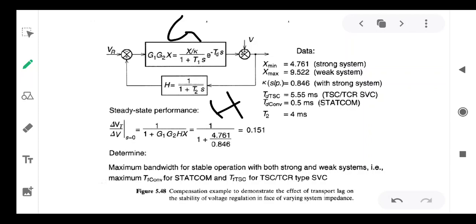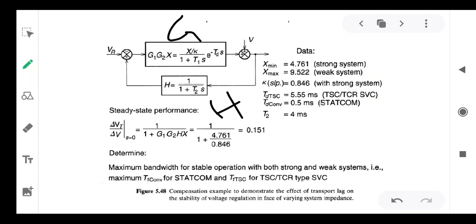It is for STATCOM. So therefore you can easily understand TD is the transport lag. It is faster for STATCOM and hence the dynamic performance and response of the STATCOM is much more superior to that of the SVC. We have already discussed the comparison of STATCOM and SVC in previous videos. The same thing will be proved here in responses.